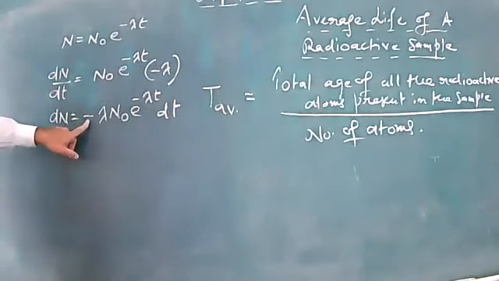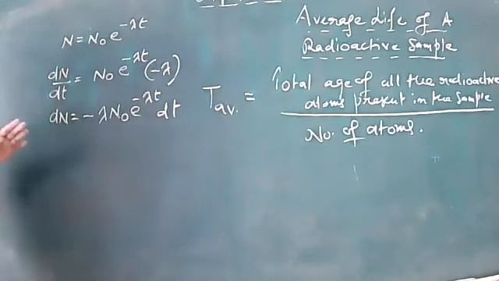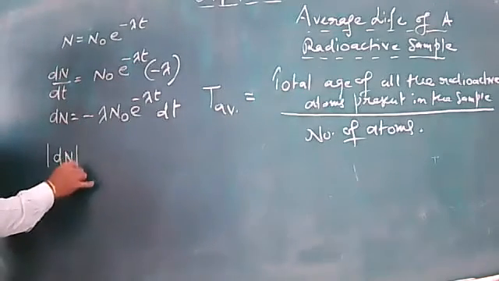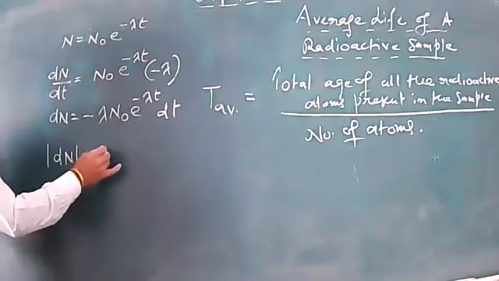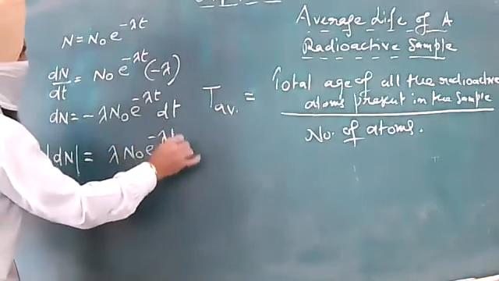See, this negative sign again indicates that with the passage of time, the number of radioactive atoms left undecayed is decreasing, or decay is going on. Dear children, I can take the modulus of this. It will give me lambda N naught e raised to power minus lambda t dt.